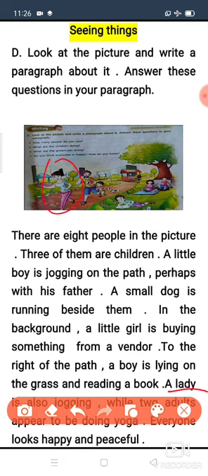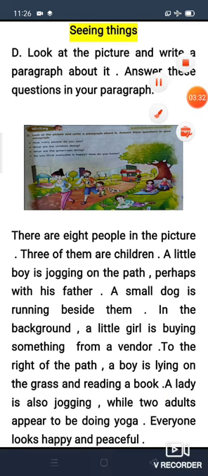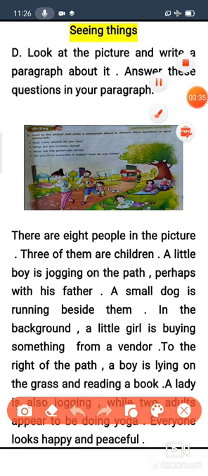So this lady is jogging, while 2 adults appear to be doing yoga. Everyone looks happy and peaceful. Do you think everyone is happy? How do you know? So you can say that everyone looks happy and peaceful. So this is the paragraph related to this picture children.